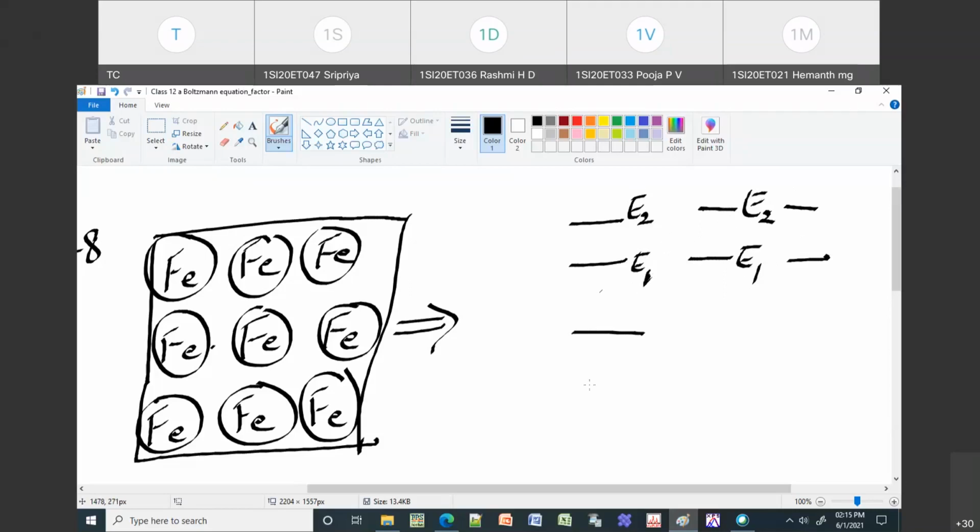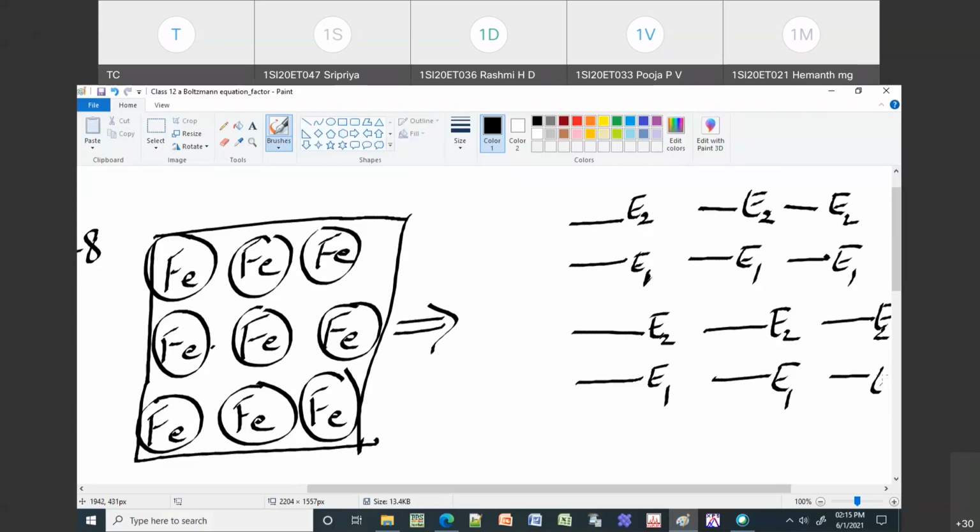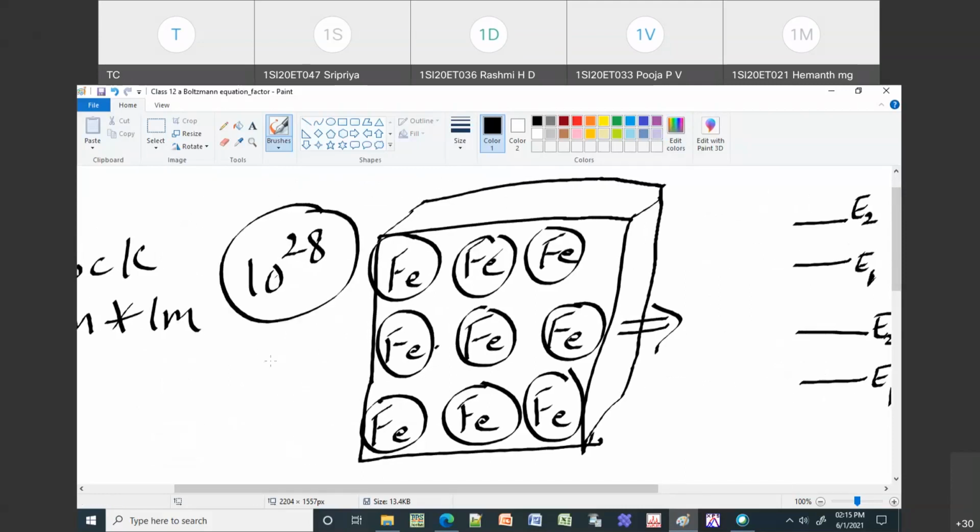Okay, so this is the one atom. This is your second atom, third atom. In the same way, I can have a fourth atom here, then a fifth atom here, and so on. You can keep writing this in 3 dimensions, then it becomes a 3 dimensional block. I showed only 2 dimensional here, but it can be 3 dimensional. Again, it depends on what kind of material you are talking about. Let us assume there are 10 raised to 28 atoms.